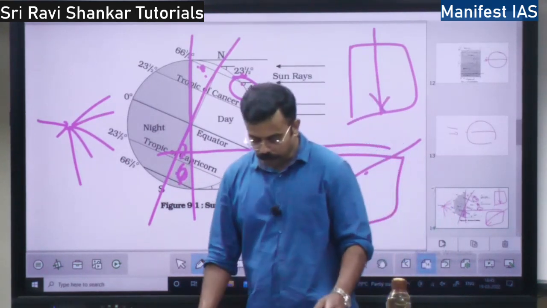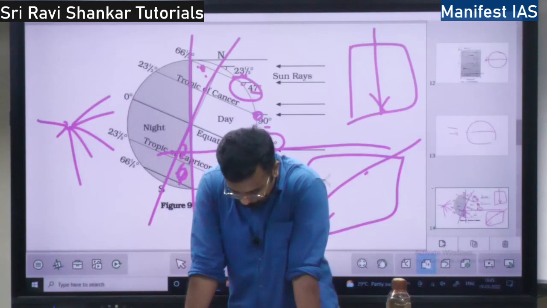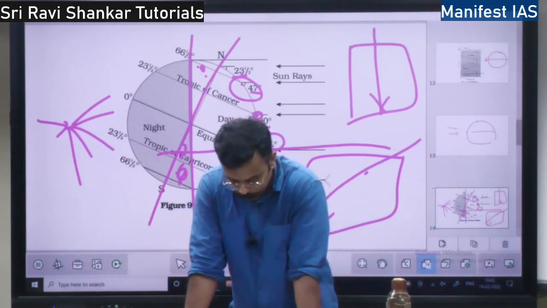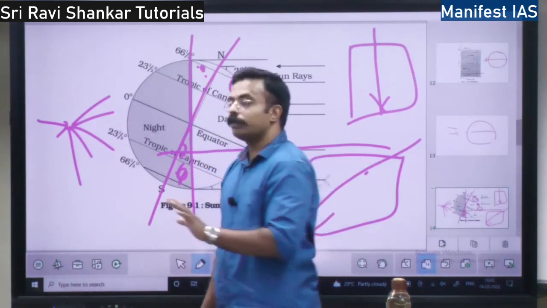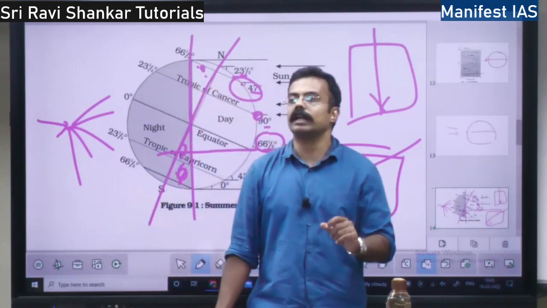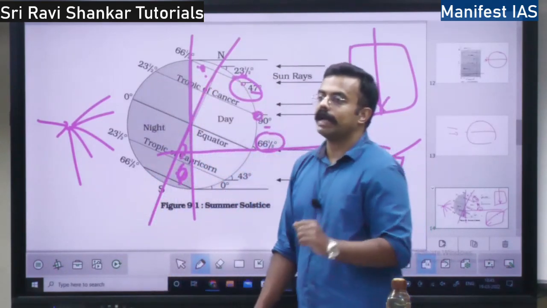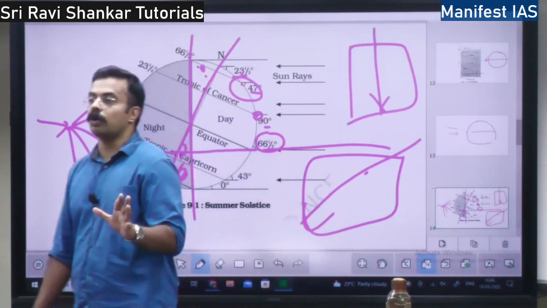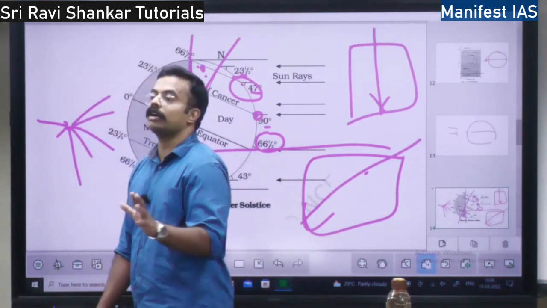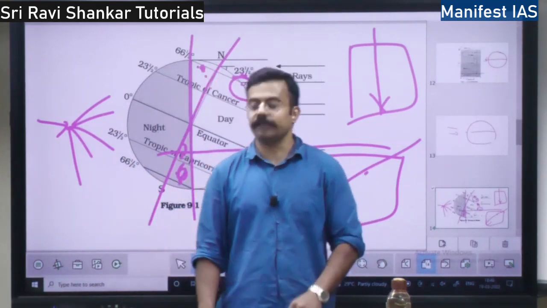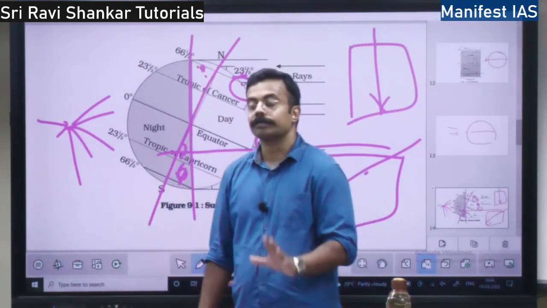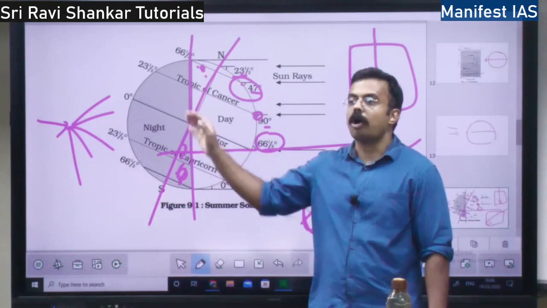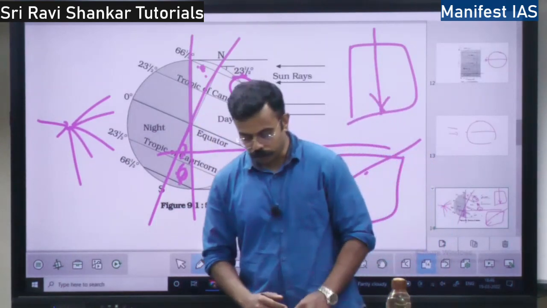So these particles will scatter. Because of these particles, water vapor, ozone and suspended particles, there will be scattering. Because of scattering, you see the blue color and red color of the sky. So why is it? It is because of the scattering. The blue rays will get scattered more during the daytime, but in the evening or the morning time, you will find the red rays get scattered more. That is why you see the red rays, right? So all these phenomena will take place in the troposphere.